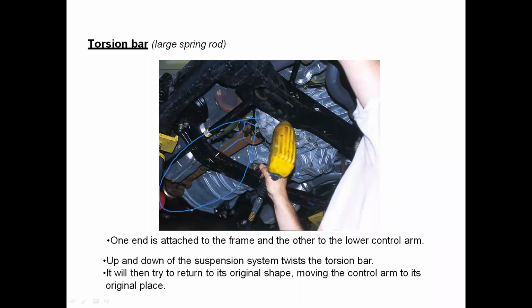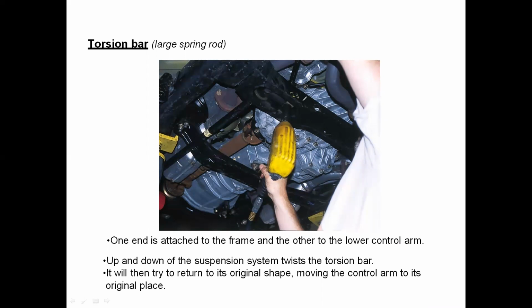You can observe this is the long spring rod, also known as the torsion bar. One end is attached to the frame and the other to the lower control arm. So the torsion bar has one end connected to the frame and the other end connected to the lower control arm of the suspension system.